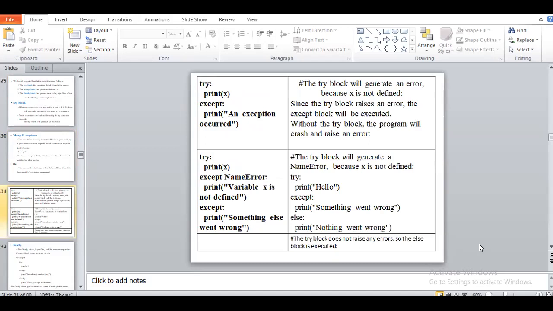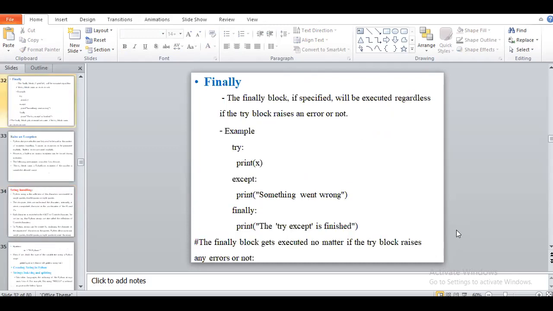I will write some of the programs here. You have to see here. We saw the example of a simple try and except keyword, and after that another program where I write more than one except block. Yesterday we saw those examples also.